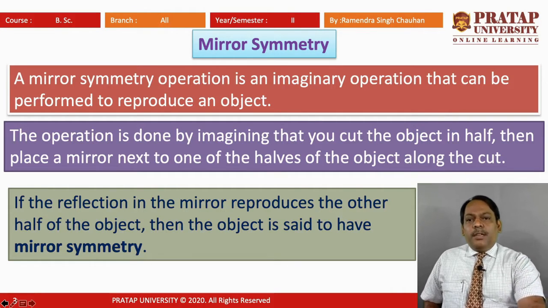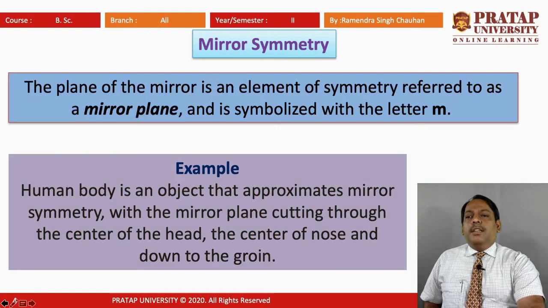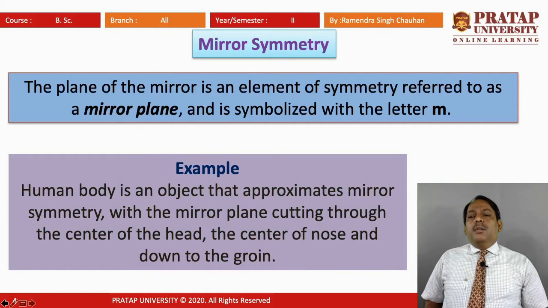We can say the plane of the mirror is an element of symmetry referred to as a mirror plane and is symbolized with the letter M.